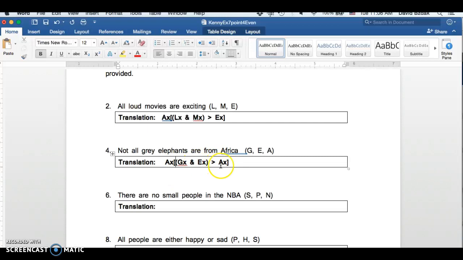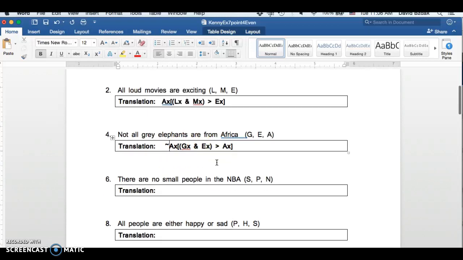So this says all gray elephants are from Africa. Now, we want to say not all, so we put the negation to the left of the quantifier. Negation to the left of the universal quantifier means not all. Just read it right across: negation means not, universal quantifier means all. So not all gray elephants are from Africa.